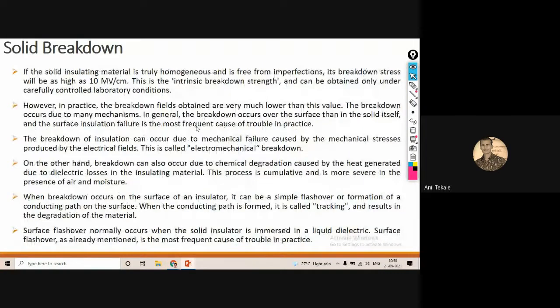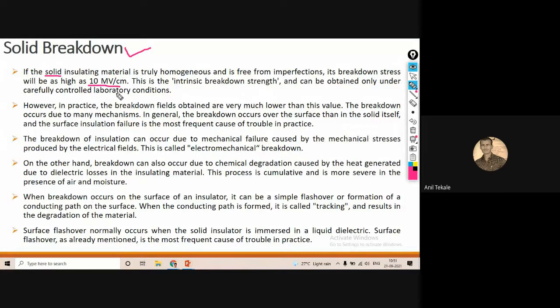Solid breakdown means the breakdown of an insulating material which is a solid. It is around 10 megavolt per centimeter, and that breakdown stress is very high.